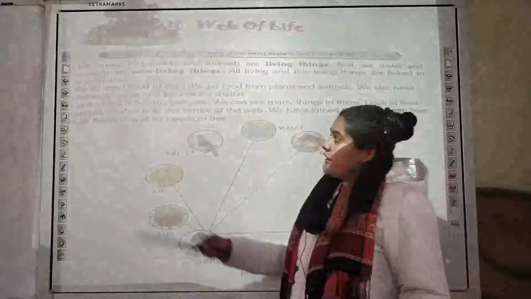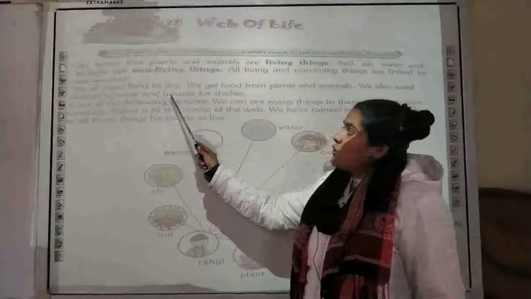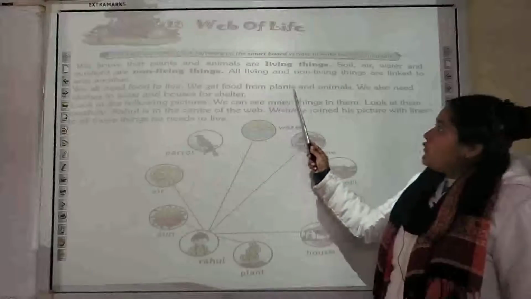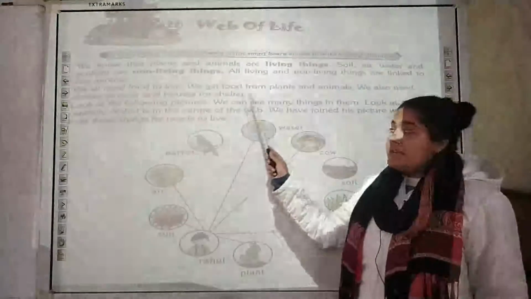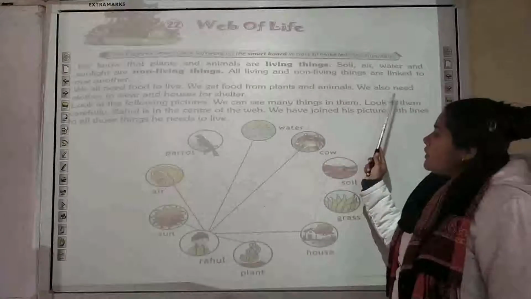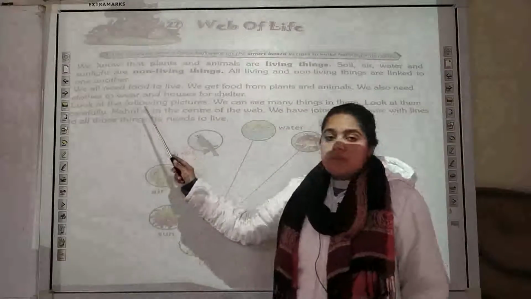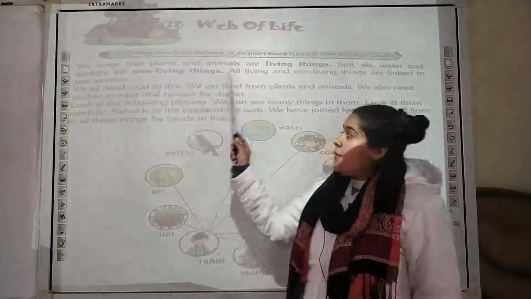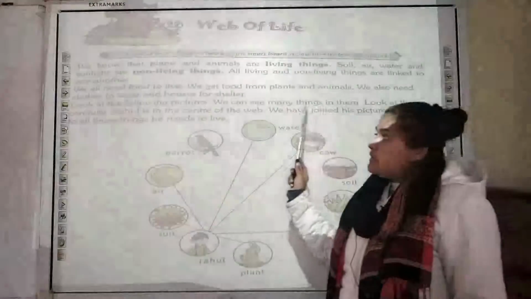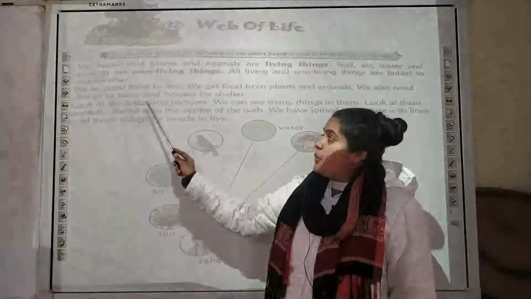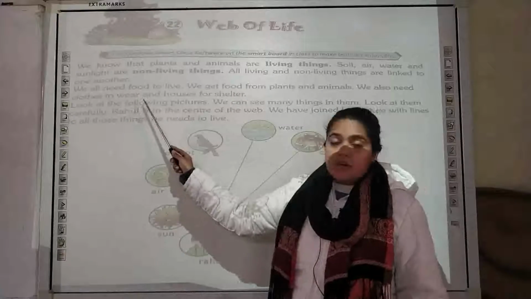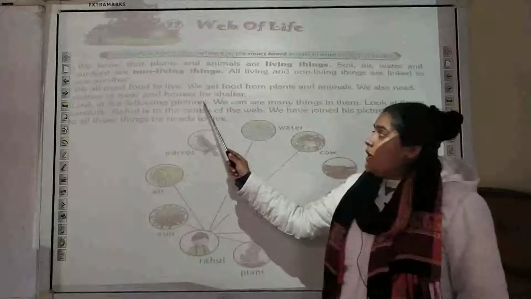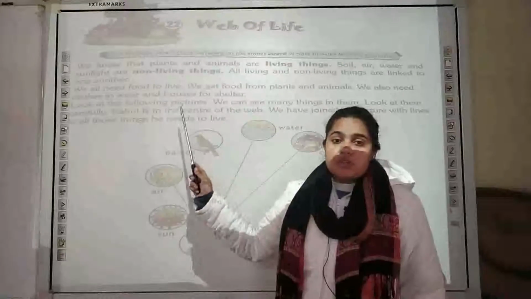As you people are aware, we all need food to live. Food is the basic requirement. We all get the food from where? We get the food from plants as well as the animals, and we also need clothes to wear. So these are the basic requirements. We need food, which is provided to us by the plants as well as the animals. We require clothes in order to wear them, and a house is also required for shelter.